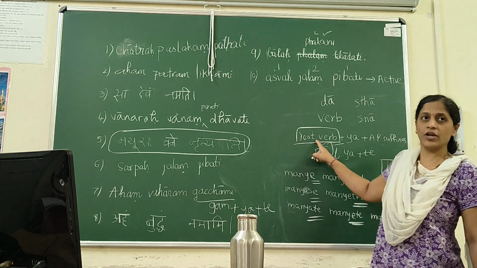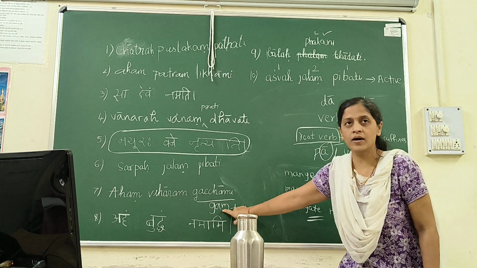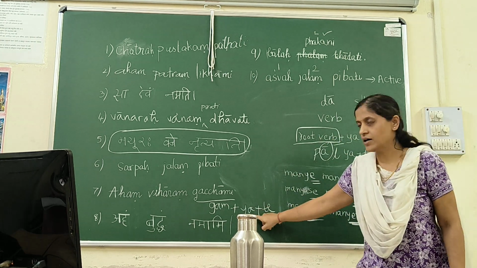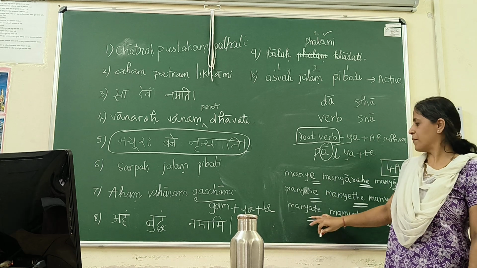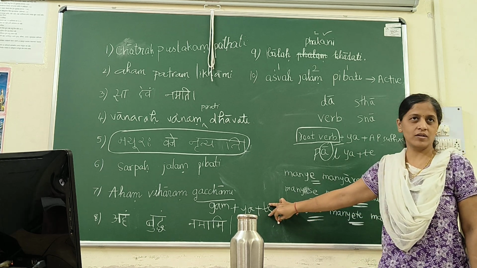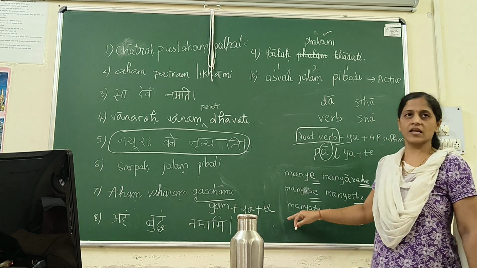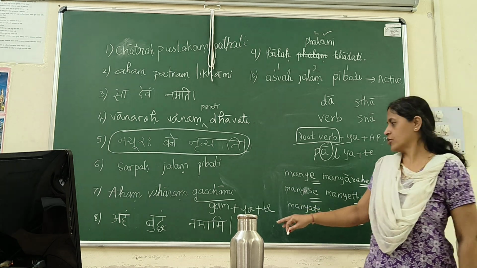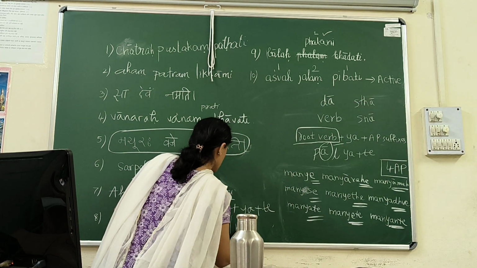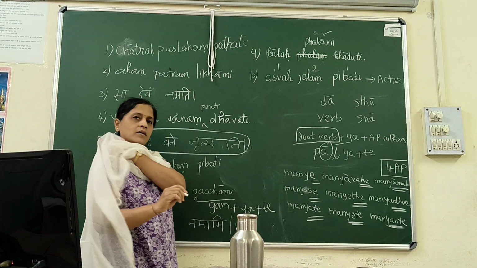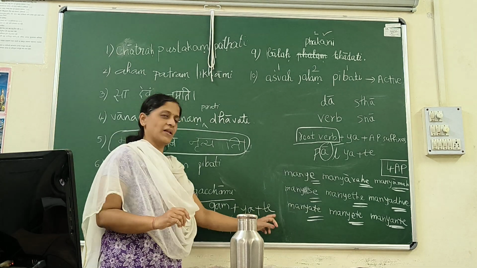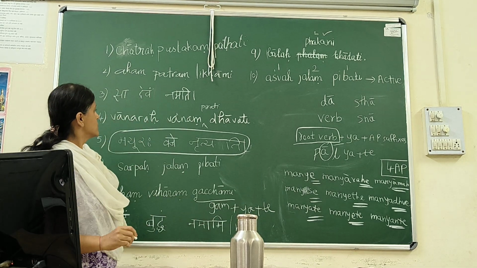Because root verb, what we have learned? Root verb gama plus ya plus atmanepada, and I am writing third person singular. So gamyate. What will be nama? Nam plus ya plus te. Namyate.